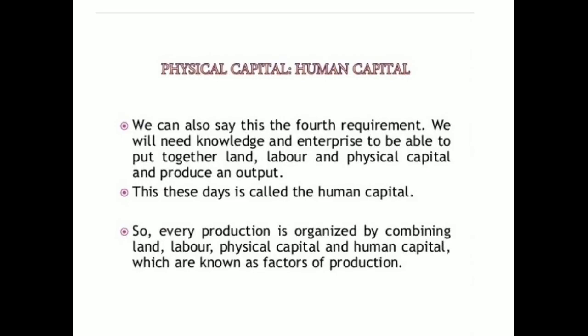Now, in physical capital, we will read about human capital. I think this is the most important capital. We can also say this is the fourth requirement. We will need knowledge and enterprise to be able to put together land, labor, and physical capital and produce an output.